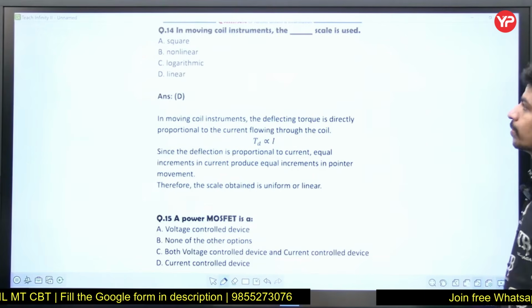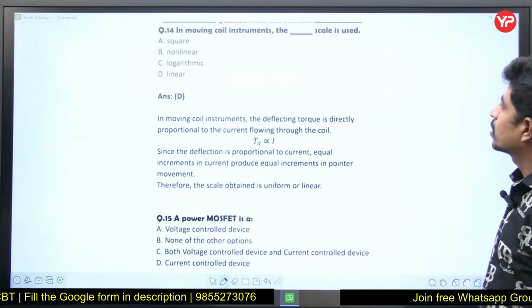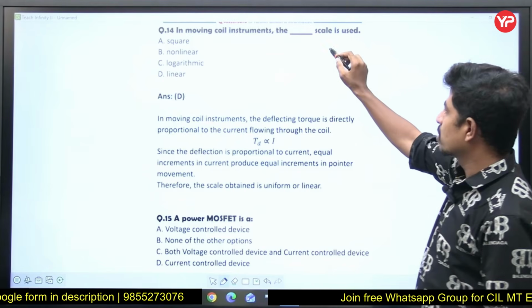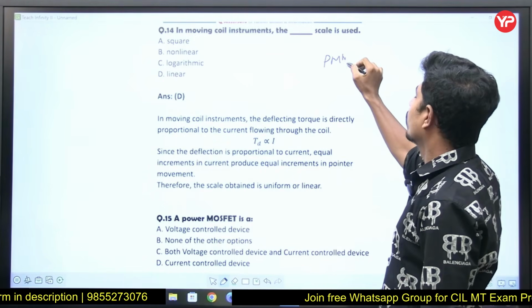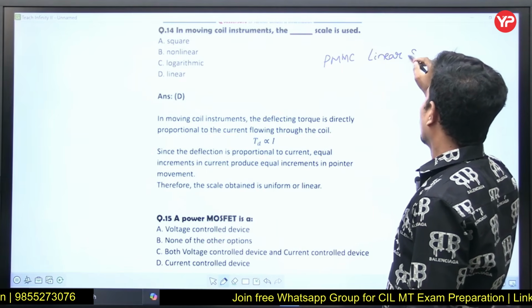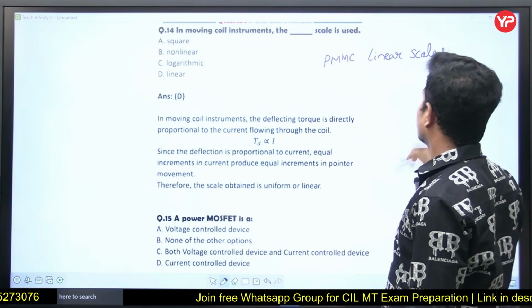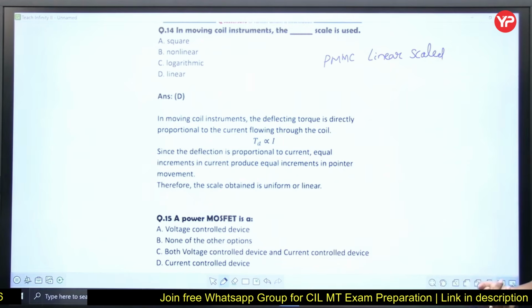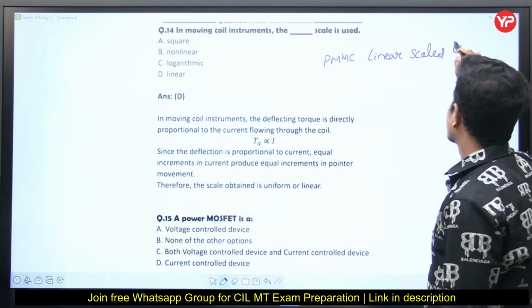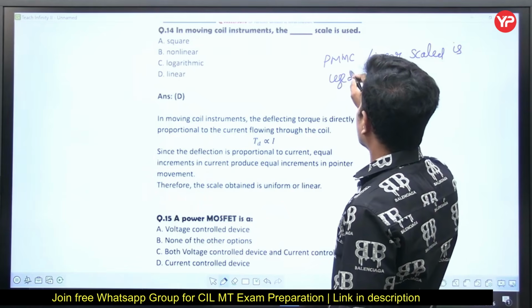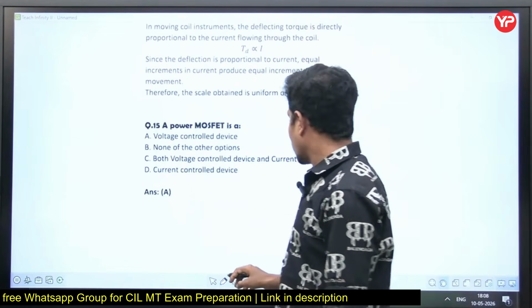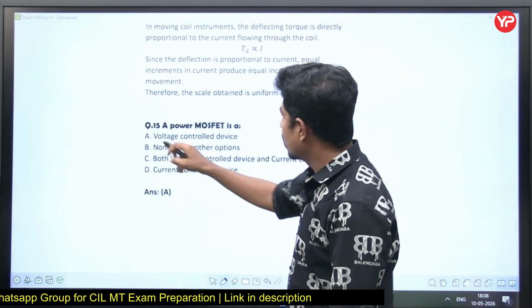Simple question. In PMMC instruments, permanent magnet moving coil instruments, linear scale is used. Why? Because that depends upon the construction of the meter instrument. So in PMMC, linear scale is used. Next, a power MOSFET is a voltage control device.